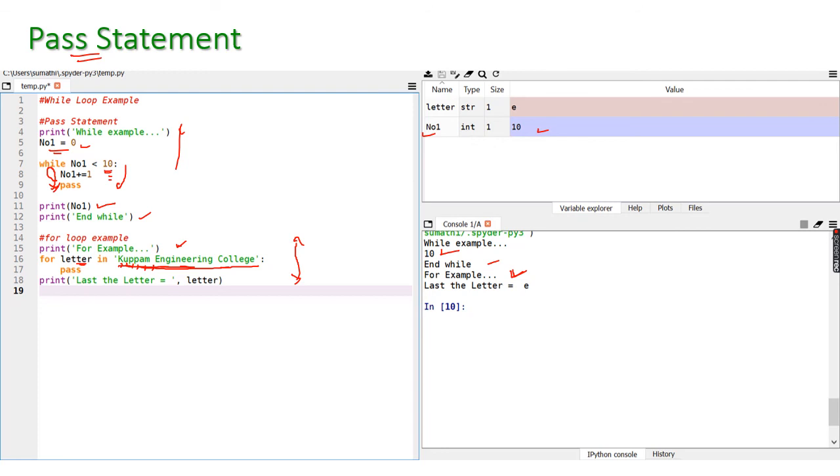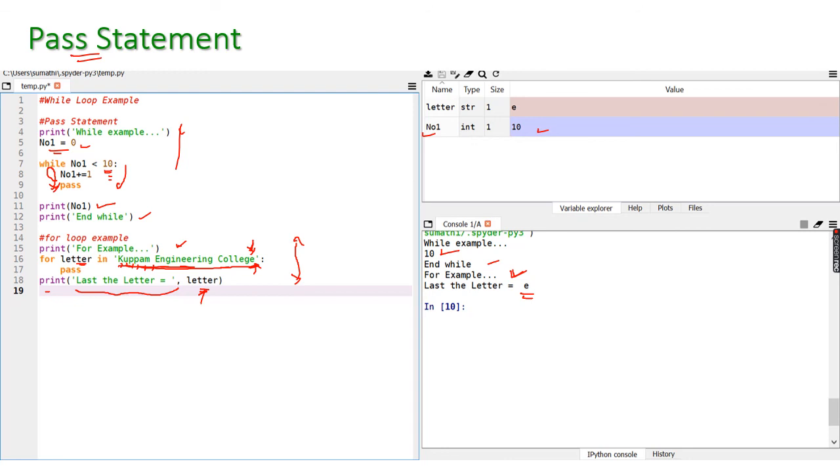So how many times will this loop be executed? Up to the end of this particular string. So once the letter reaches E, then the loop will be terminated. Now I am going to print the last letter, that is letter. This is simply a string. Now it will print the value of this particular letter, the variable letter. What is the value of this particular letter? See here, E. E is this one.